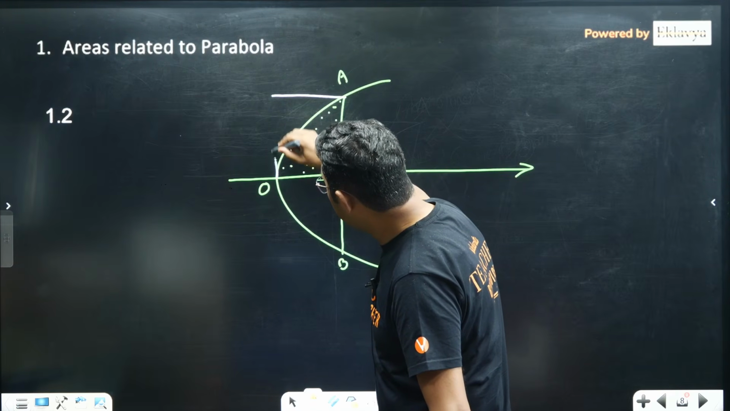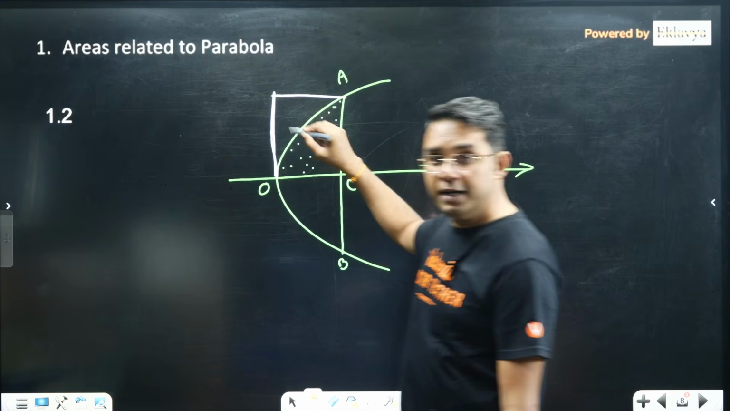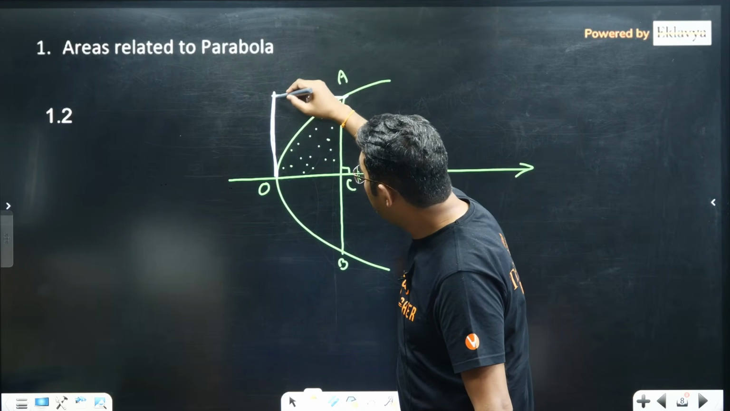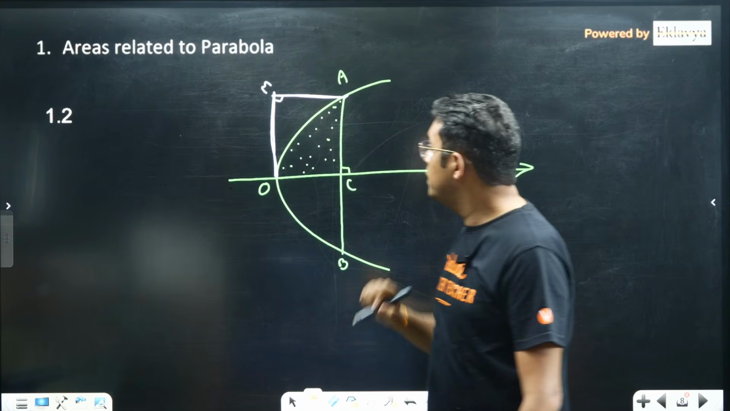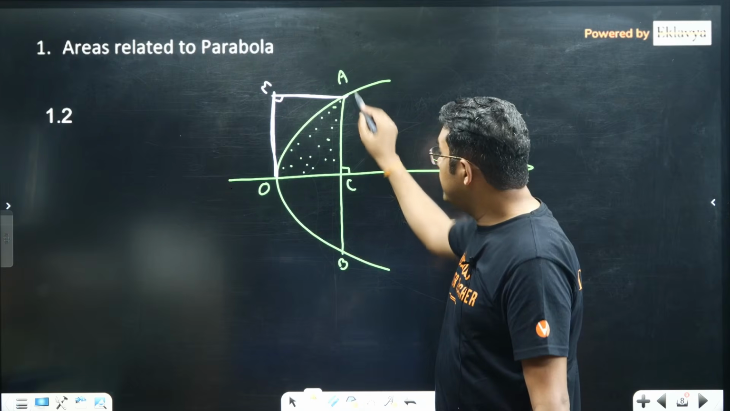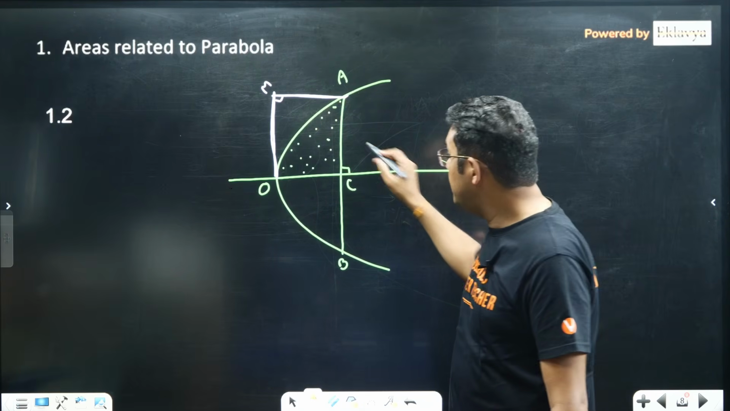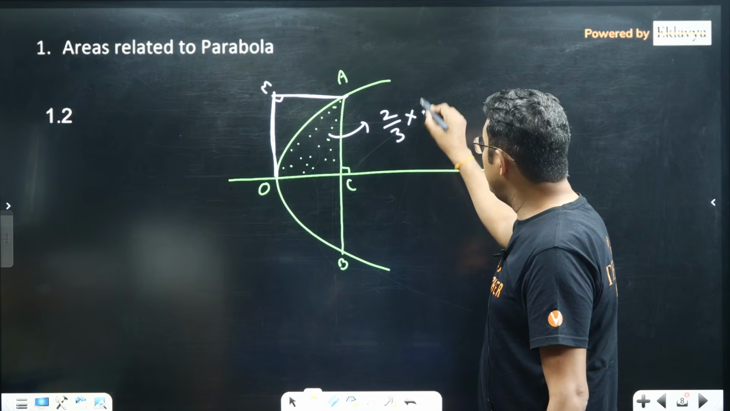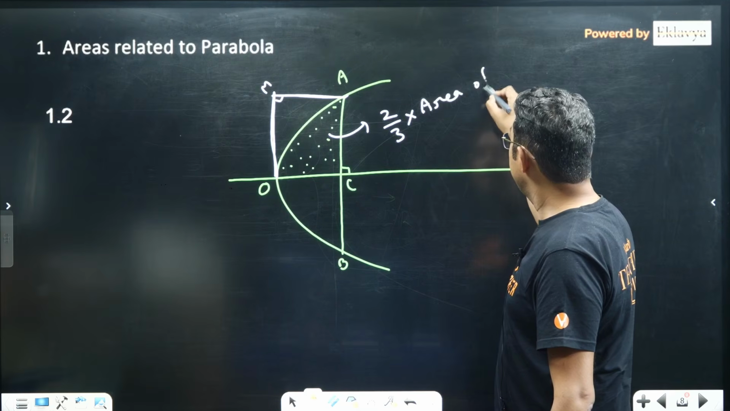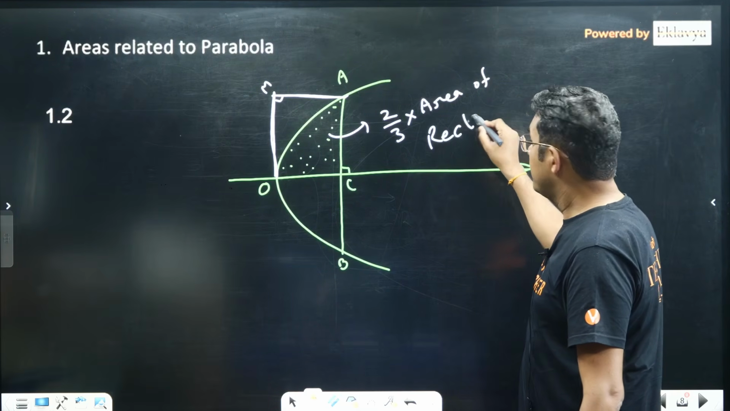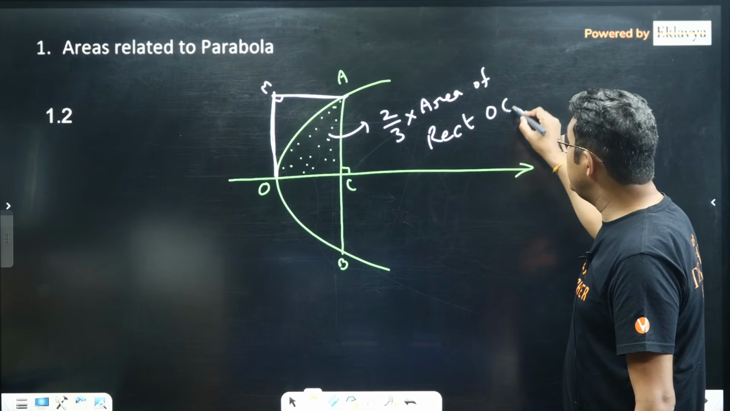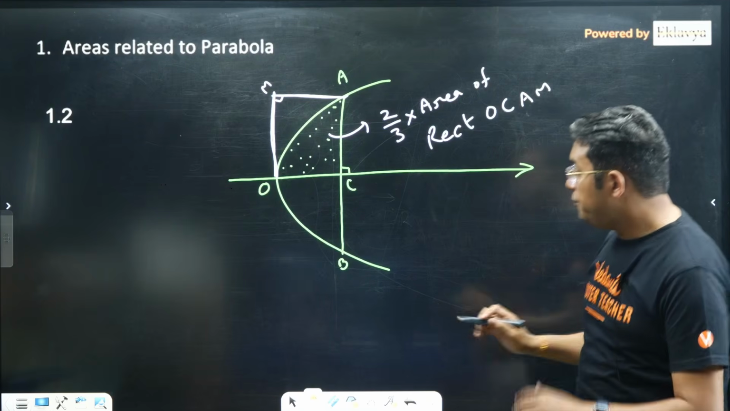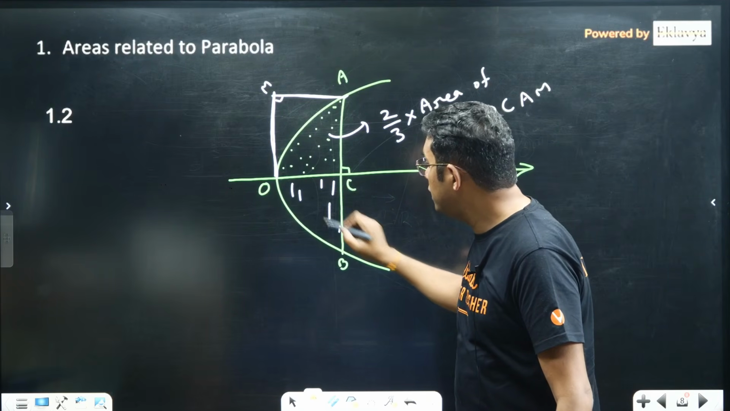I am making one rectangle with the help of the tangent at the vertex and this AC, and from A I am dropping a perpendicular here, let's say M. Then please see this rectangle, I think we can find the area of the rectangle easily. Then this area is actually 2 upon 3 times the area of rectangle OCAM.